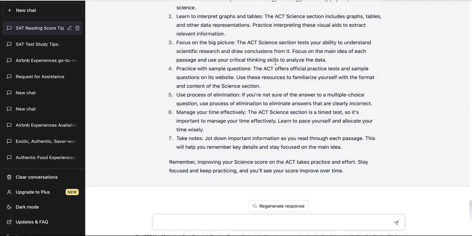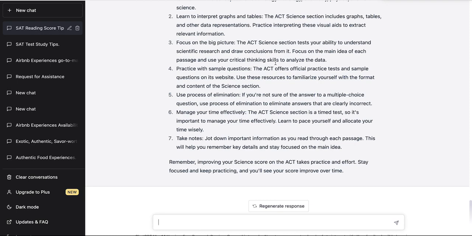Number 6, manage your time effectively. The ACT science section is a timed test, so it's important to manage your time effectively. Learn to pace yourself and allocate your time wisely. Yes, because it's a timed test, you want to know how much time you want to spend on each question. And if you find yourself spending more time than you need, maybe you want to mark it and perhaps return to that question once you finish the test and have some time remaining. Then you can come back and address those questions.